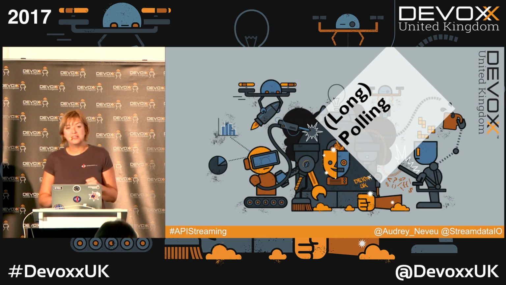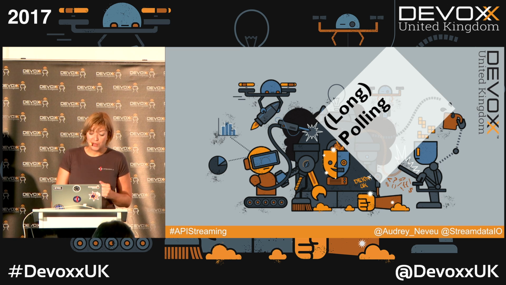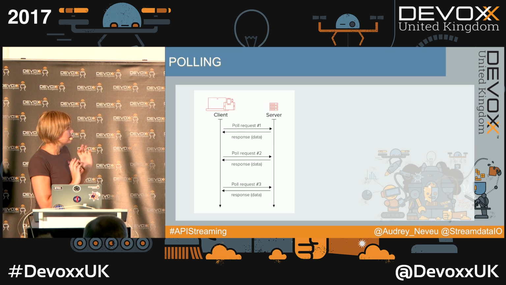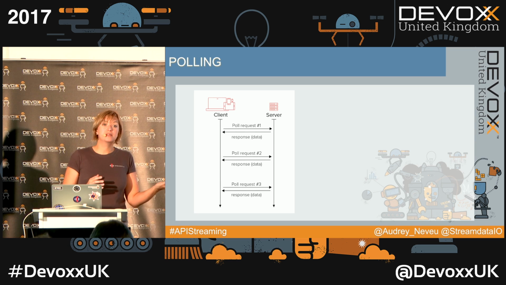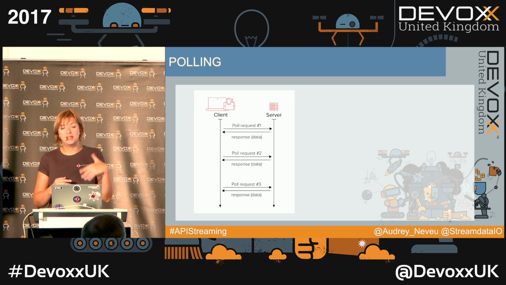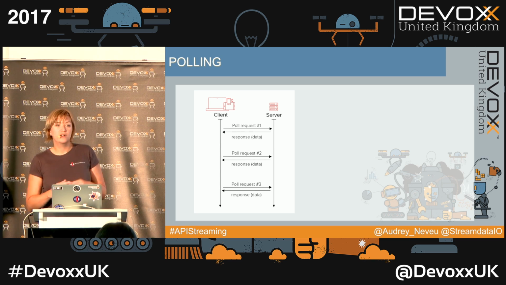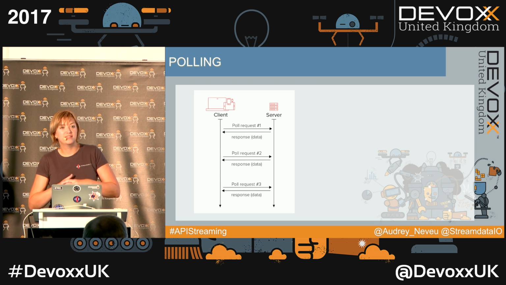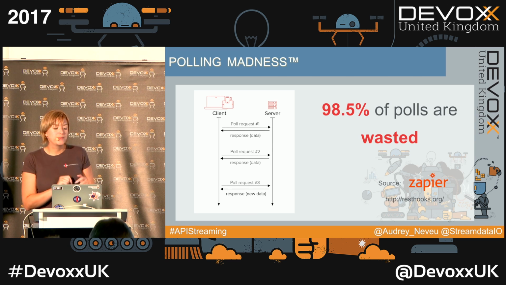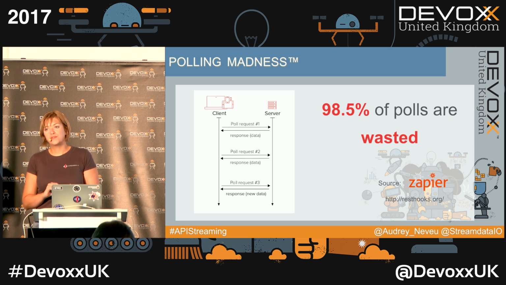So, let's enter the subject for real. We'll start with polling and long polling. So polling is this, basically. I'm making a request, waiting for the answer, send the same request again, waiting for the answer, and so on and so forth. That's in the fantastic world of theory, you know, where everything is shiny and there are unicorns everywhere and that kind of thing. Because in the real world, polling quickly turns into polling madness. You will make a lot of useless calls, and you will retrieve the same data a lot of times.